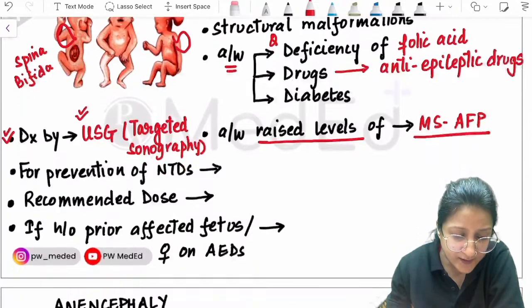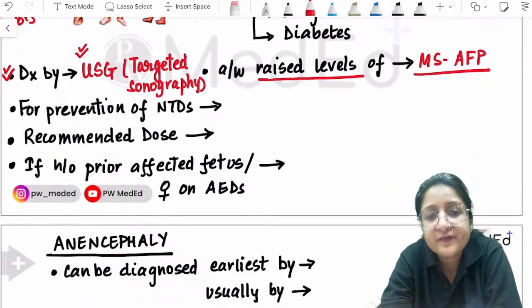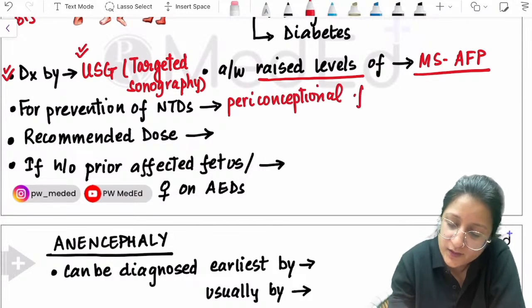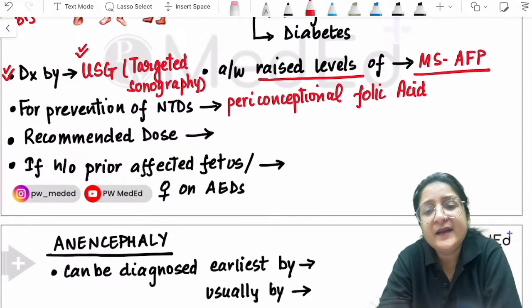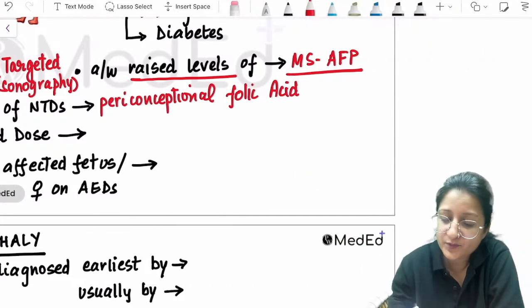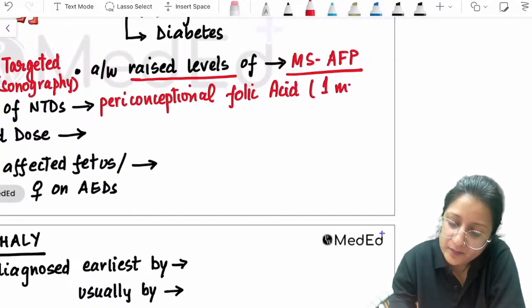Then they ask you, what can we do for prevention of neural tube defects? We advise the woman to take periconceptional folic acid, meaning that ideally it should be given 1 month prior to conception.